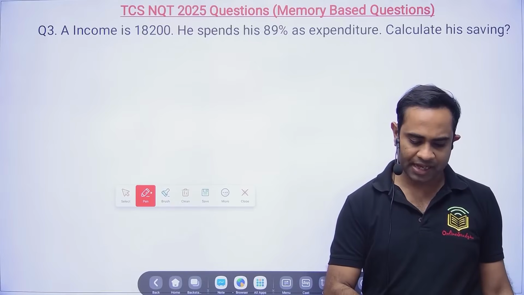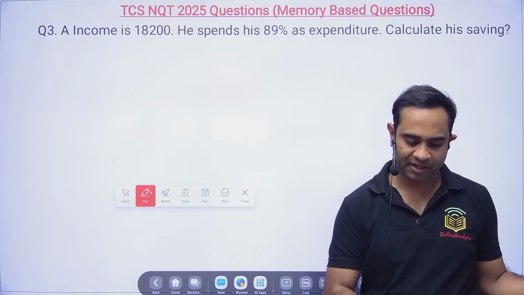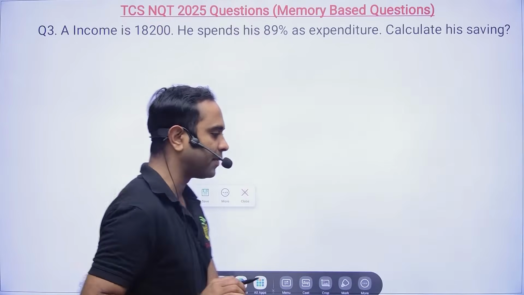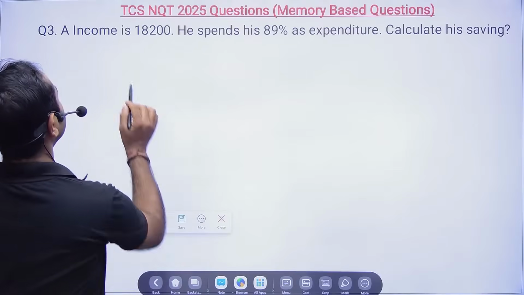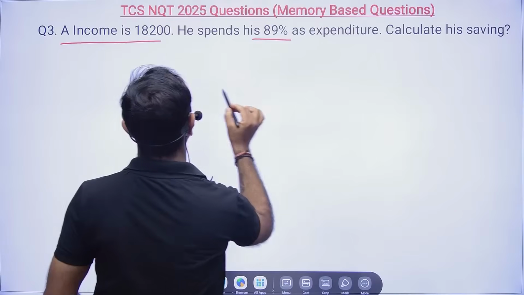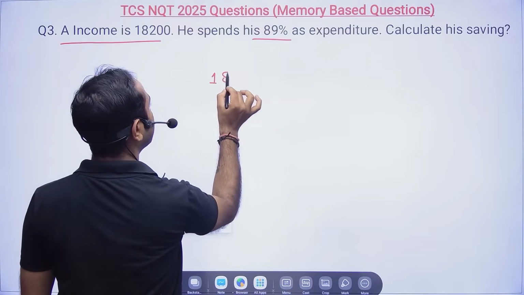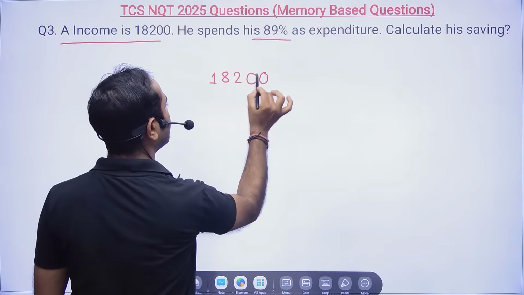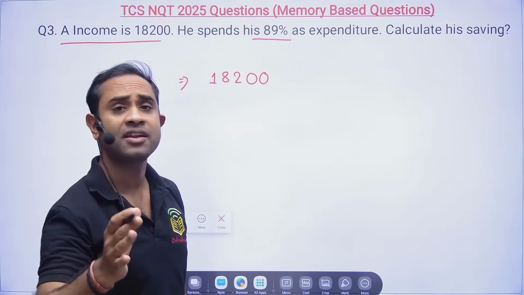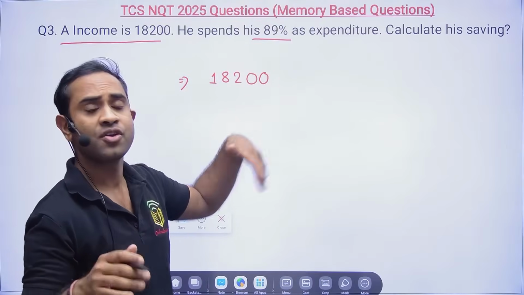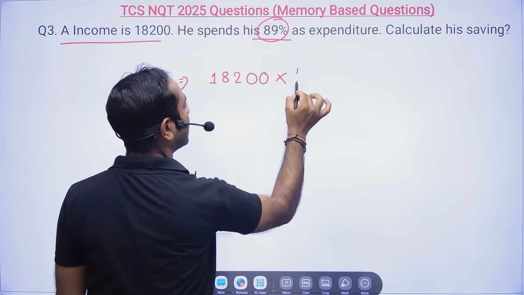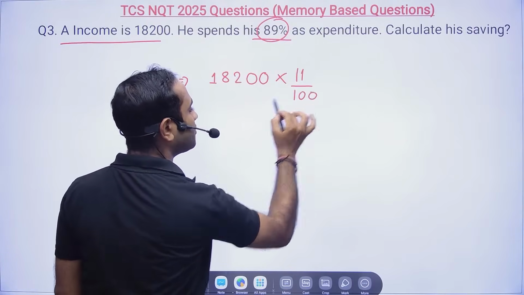So these questions were there in the foundation section. Now let's see how you will be able to solve here. A's income is 18,200. He spends 89% as expenditure. So what will be his saving? If you spend 89%, then only 11% you will be able to save, right?